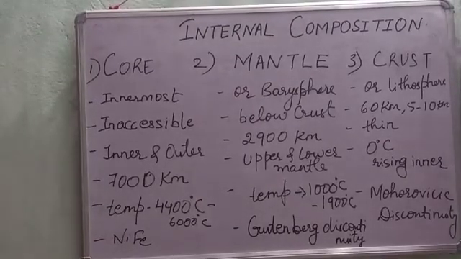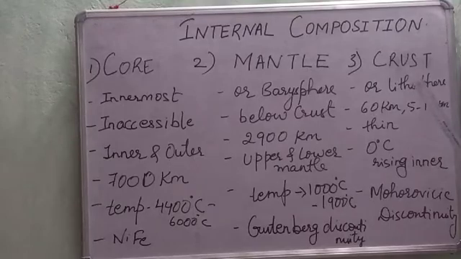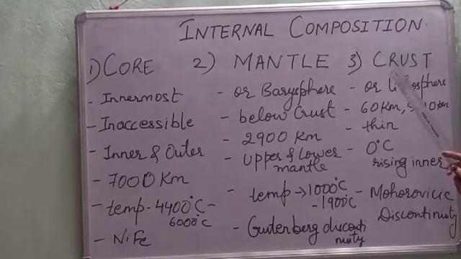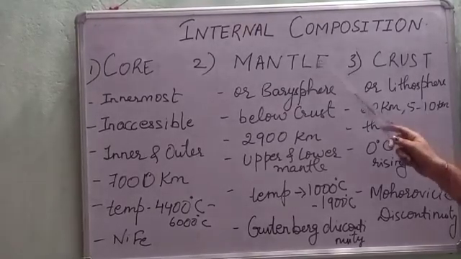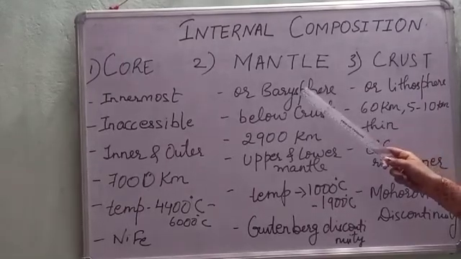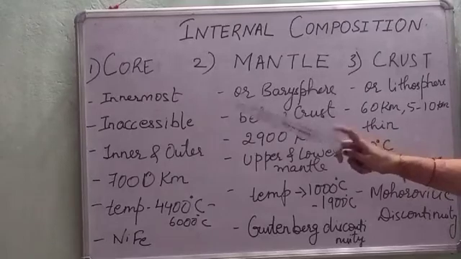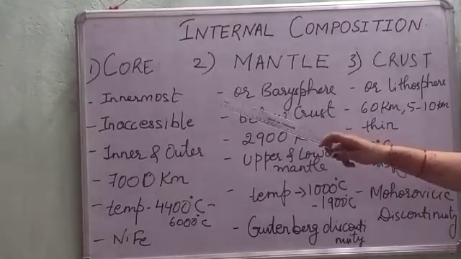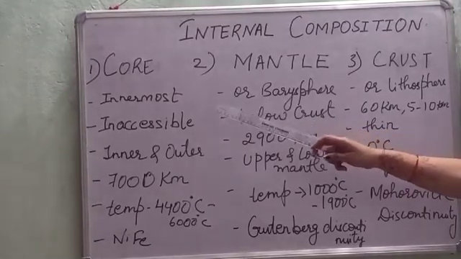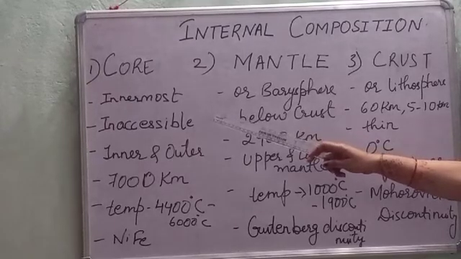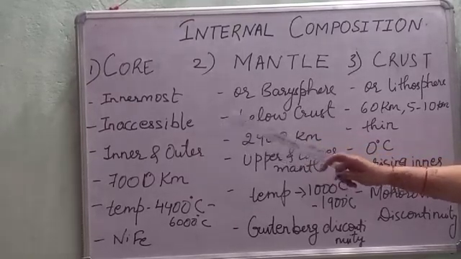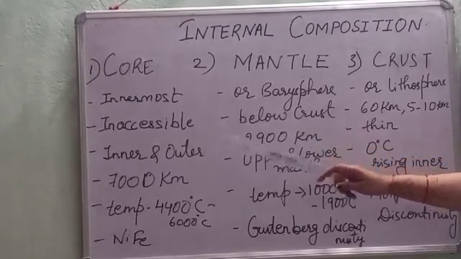See children, we are studying about the internal composition of the earth. It is internally divided into three parts: core, mantle and crust. Mantle, as I told you, is also called barysphere, and the core is the innermost and inaccessible part which lies in the center of the earth. It is divided into inner core and outer core.